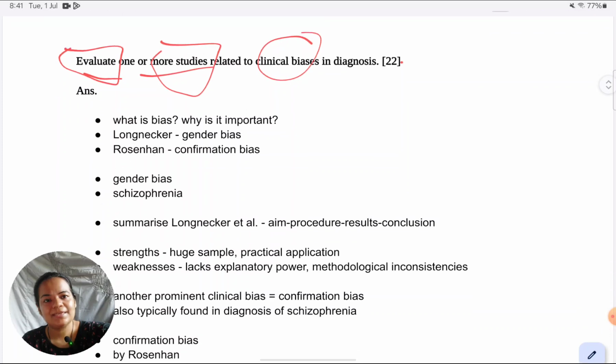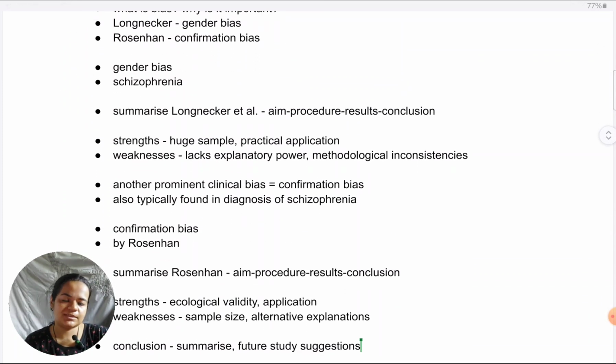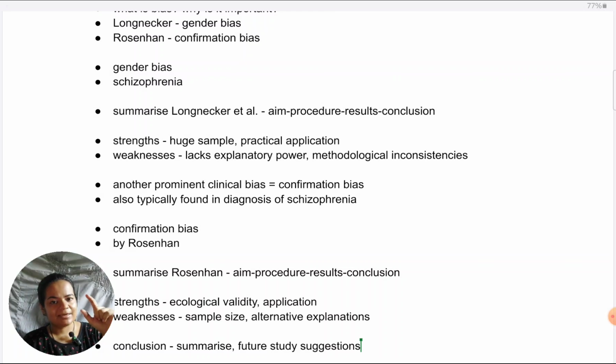Okay, so just to quickly summarize what the outline is for this type of an answer. An introduction specifying exactly which studies we are taking up.